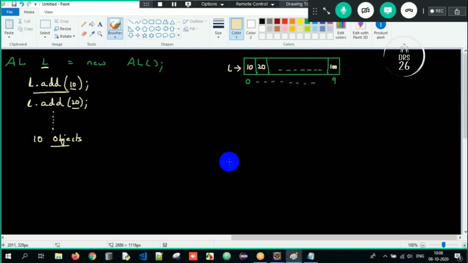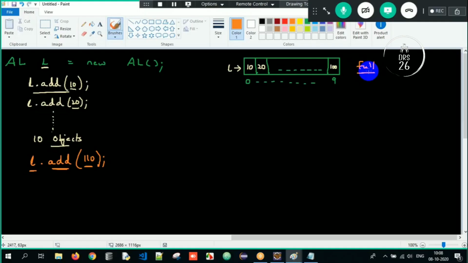Your collection is full. But once you try to add, L dot add of 110, you are adding an object into the collection. But your collection is full; the initial capacity was only 10. You inserted all the 10 objects, but still you are inserting an object. Now what will happen internally here?